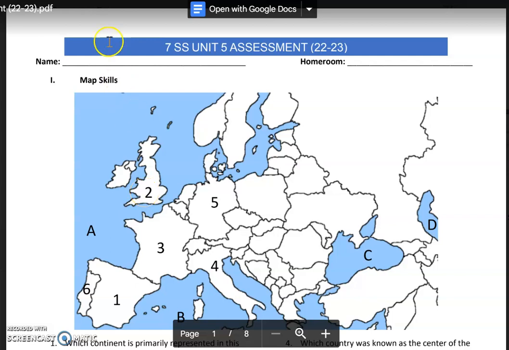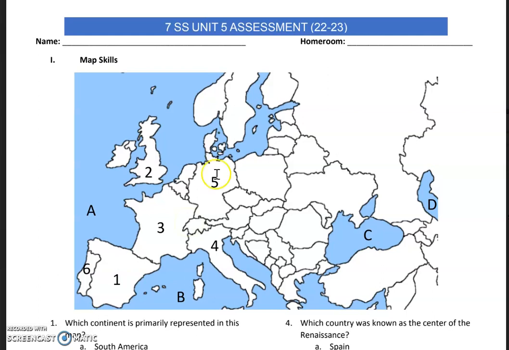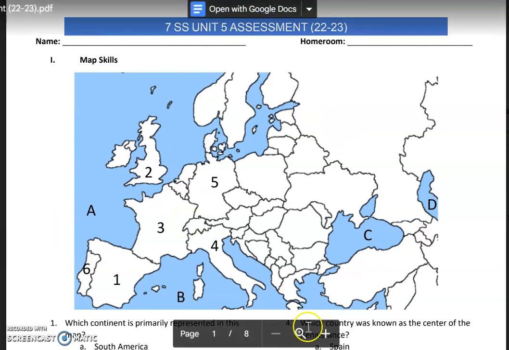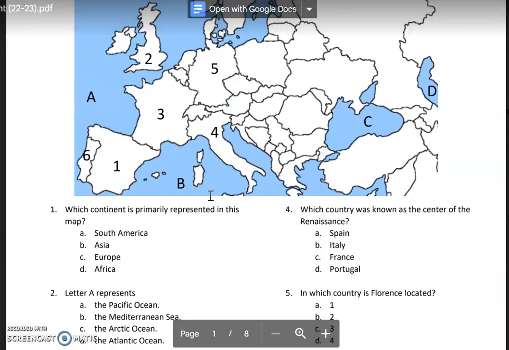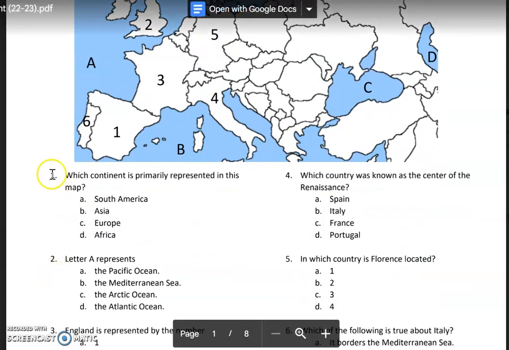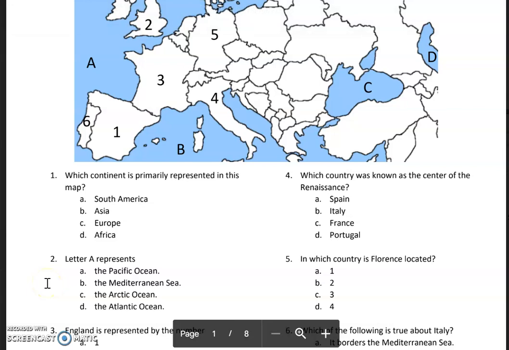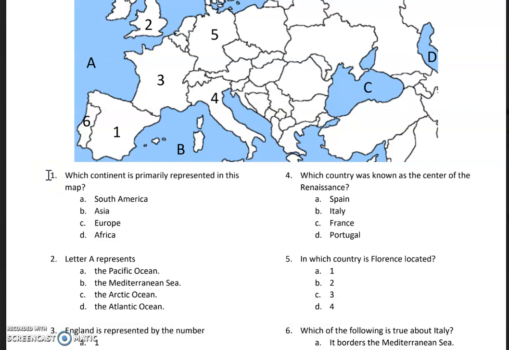All right, before we get started, write your name and your homeroom at the top. Make sure you are looking at this page so you can refer back to your map for these questions. And then know that the question numbers go down, so make sure you're answering them in the order that they're on your bubble sheet. Number 1, which continent is primarily represented in this map?